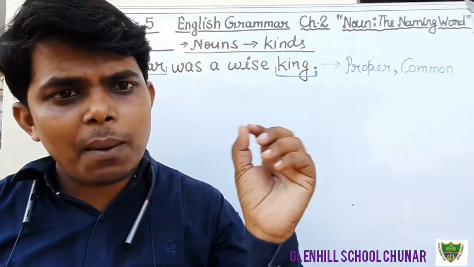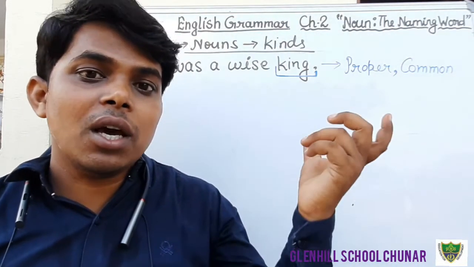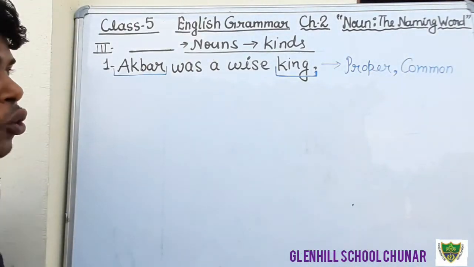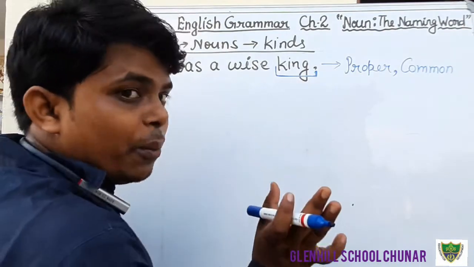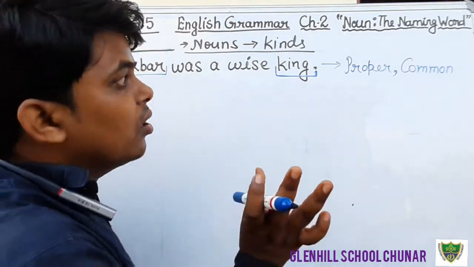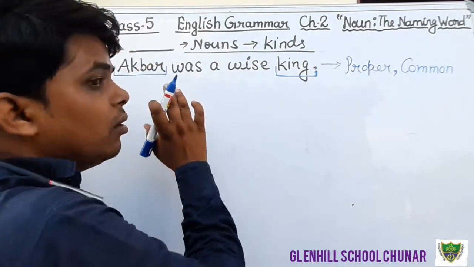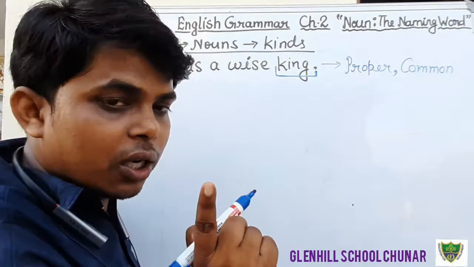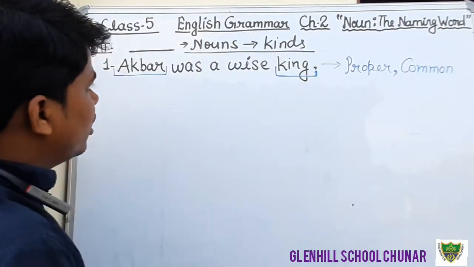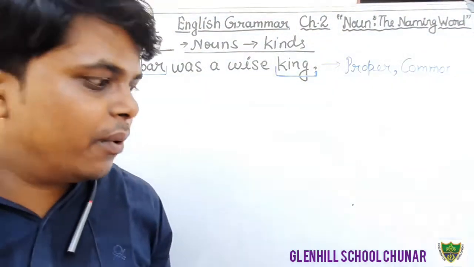But what is common among them? They are all boys. So boy is common. Here, there were so many kings in India, and therefore king is a common noun. And Akbar is the name of a particular king, therefore that is a proper noun. I hope that you all have understood what is proper and what is common.